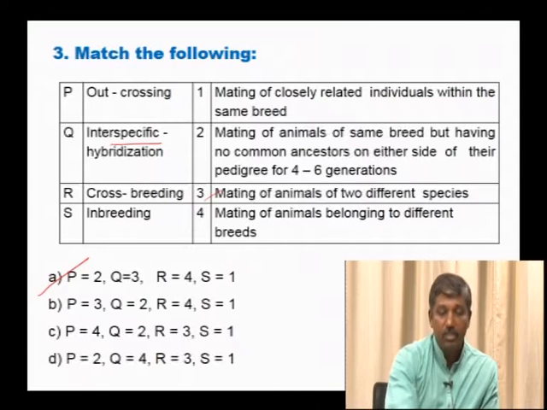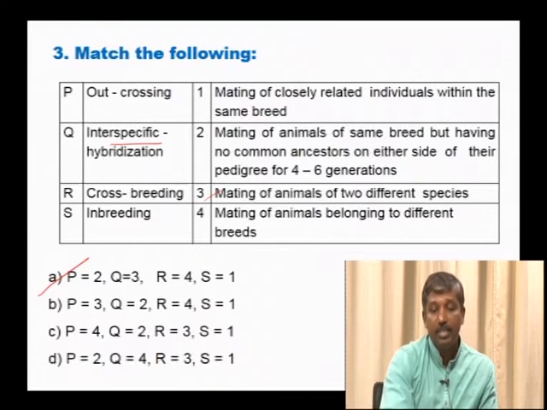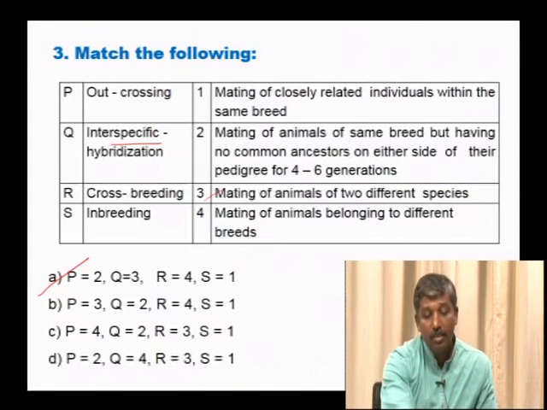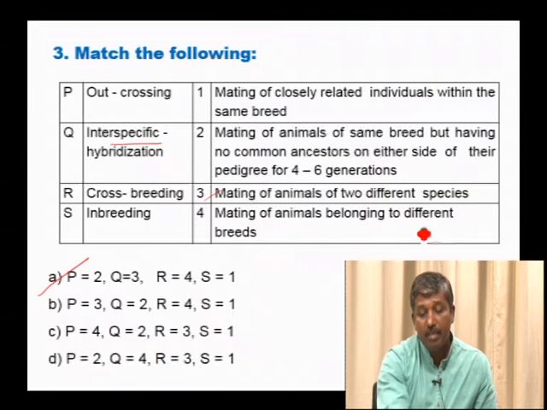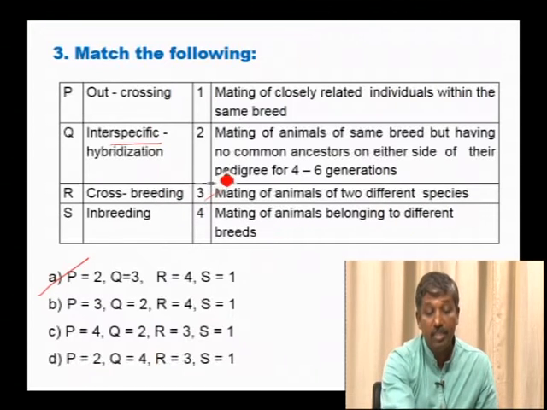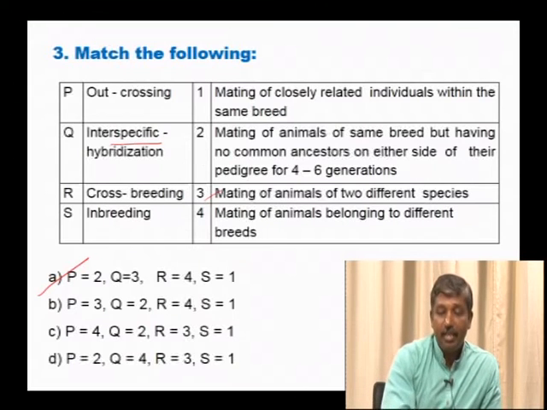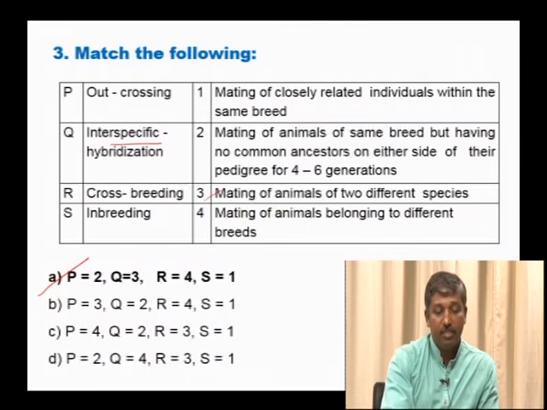Still, if you want to check: crossbreeding is the mating of animals belonging to different breeds, since it is a cross breed. Inbreeding is crossing two closely related individuals within the same breed. Hence the correct option is the first one.